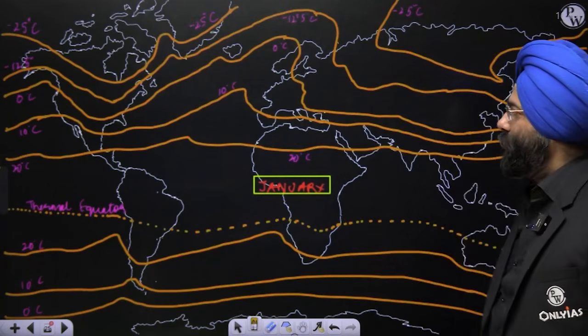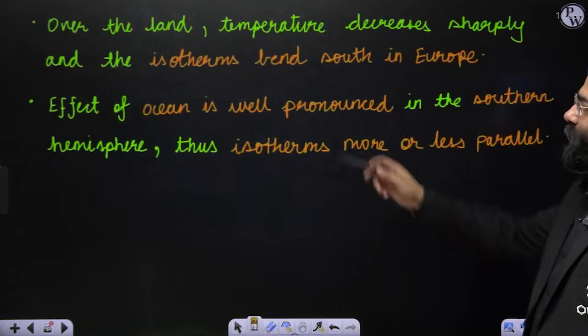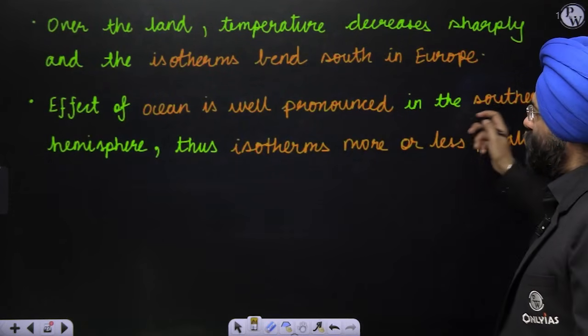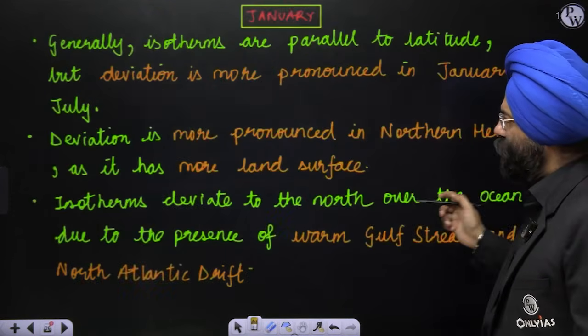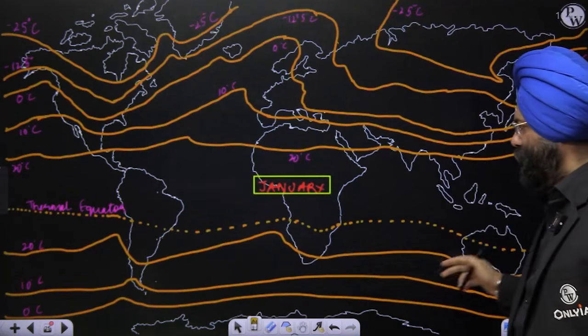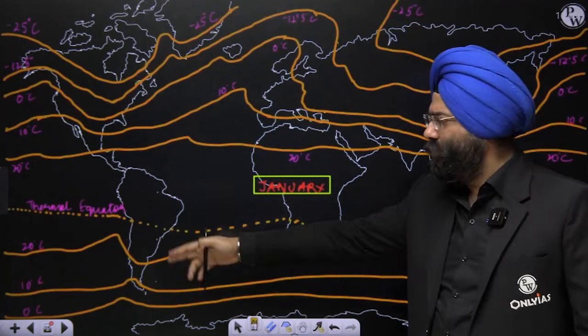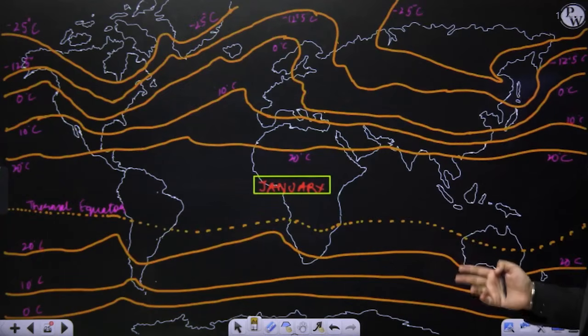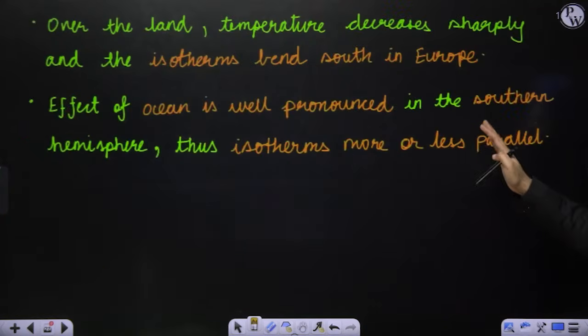Clear? Okay. The effect of ocean is well pronounced in the southern hemisphere, so isotherms are more or less parallel. You realize in the southern hemisphere there is lesser land. That is why it is almost parallel. A little bit of land is there, so a little bit of diversion is there because of the ocean currents. Otherwise, it is more or less parallel in the southern hemisphere. Clear? This is what is explained here.